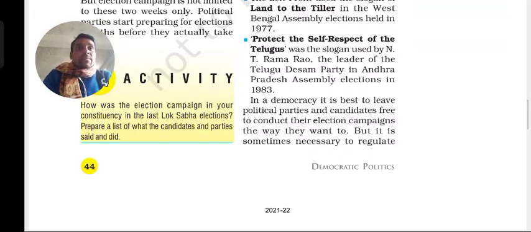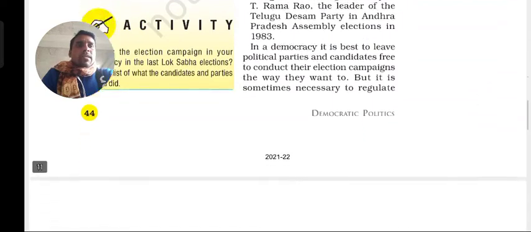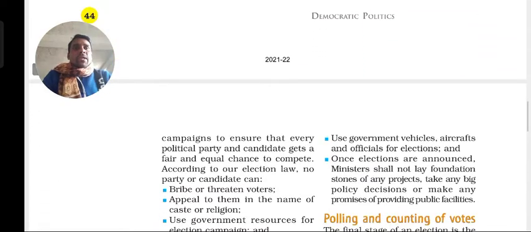But it is sometimes necessary to regulate the campaign to ensure that every political party and candidate gets a free, fair and equal chance to compete. No political party should dominate any other candidate or party. All parties should have their own independent way and an equal chance to compete.